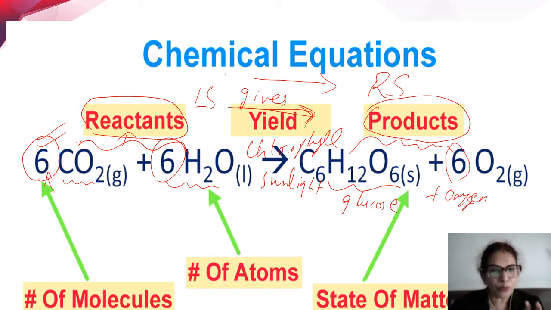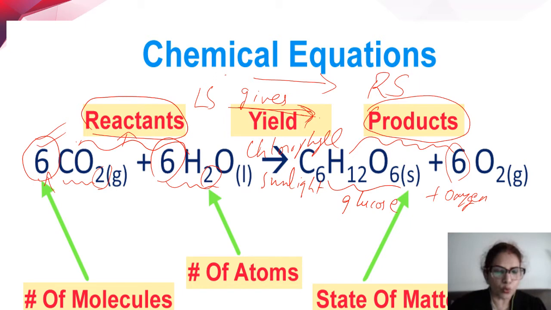So here 6 molecules of carbon dioxide, 6 molecules of water, they are the reactants, they react and they give glucose, 1 molecule, 1 does not have to be written as 1, and 6 molecules of what? Oxygen.